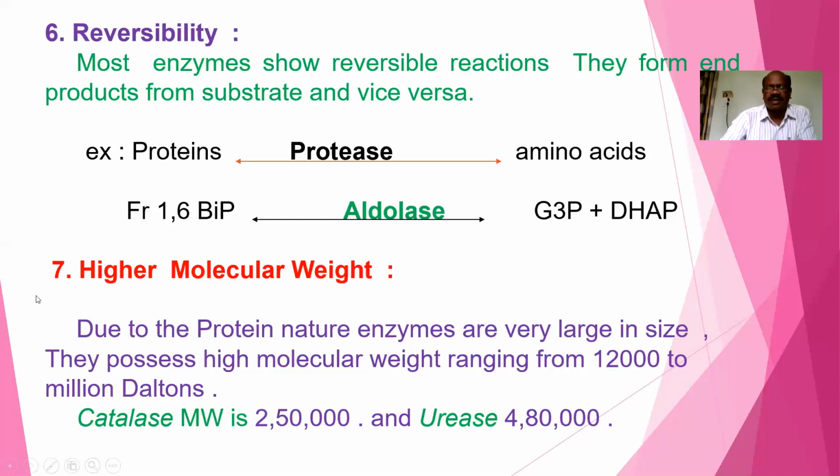The dalton is the unit of molecular weight of enzymes. Example, catalase molecular weight is 250,000 daltons and urease molecular weight is 480,000 daltons. So every enzyme possesses its own molecular weight.